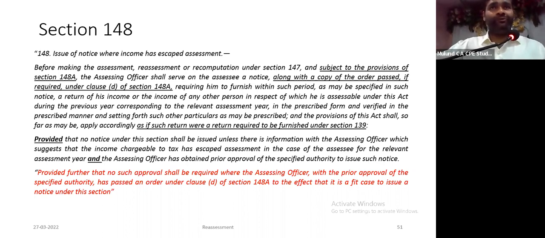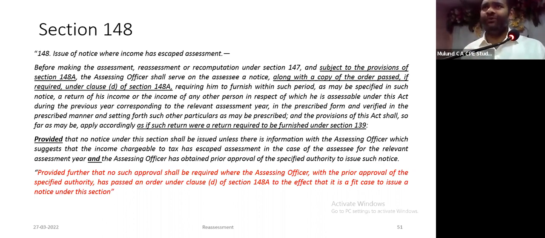Please see the proviso which places a restriction on his power. No notice under this section shall be issued unless, A, there is information with the AO which suggests that income chargeable to tax has escaped assessment in the case of the assessee for the relevant assessment year, and the assessing officer has obtained approval of the specified authority to issue such notice.